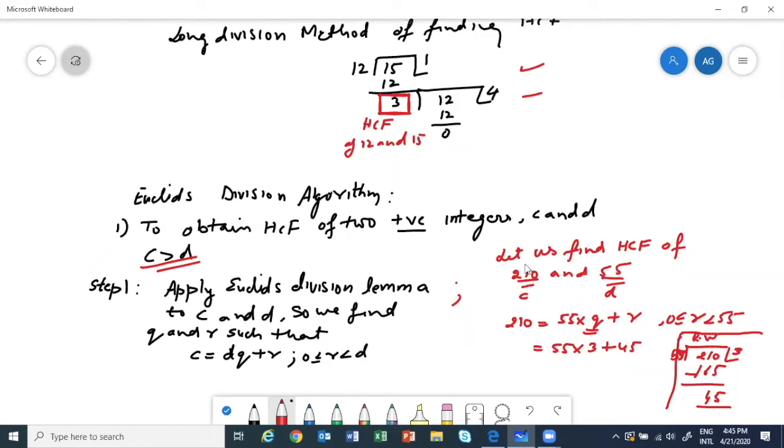So we have to find HCF of 210 and 55. So the bigger number is C, smaller number is D. So by Euclid's division lemma, we should have Q and R so that R lies between 0 and 55. Then how to find Q and R? Divide and see. So you will get Q, you will get R. Right, fill in. So you have this. Okay, this is what our first point is saying. Euclid's division algorithm says.